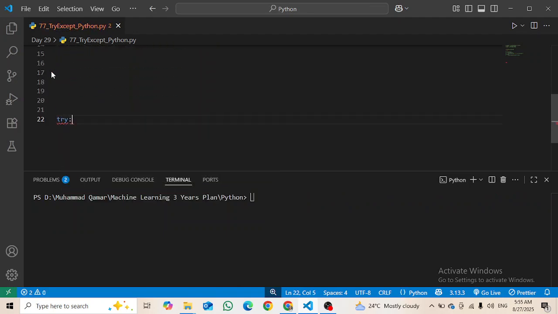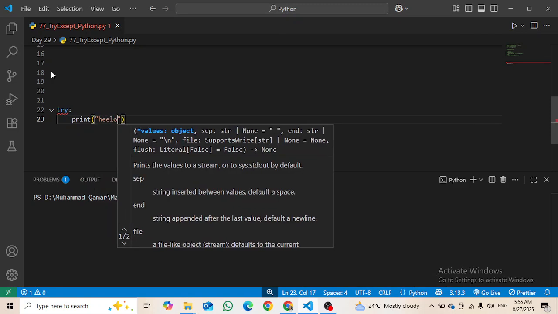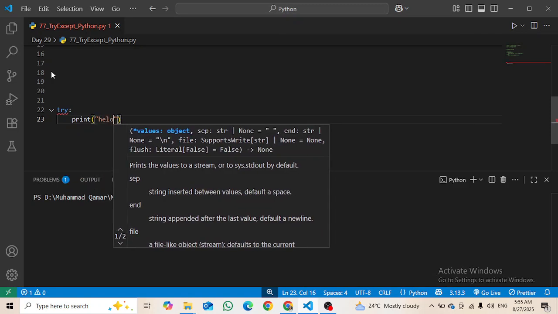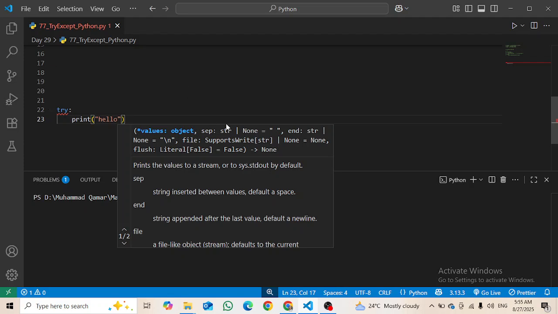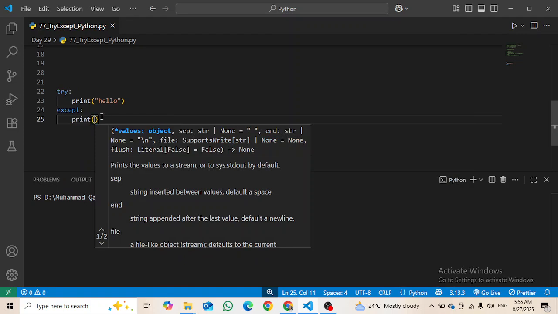Try, print hello. In my opinion, it will print this line, the hello, and then it will check here for the error. If there is no error, then it will just print that line, right? The except is not going to be executed as there is no error in the above line.